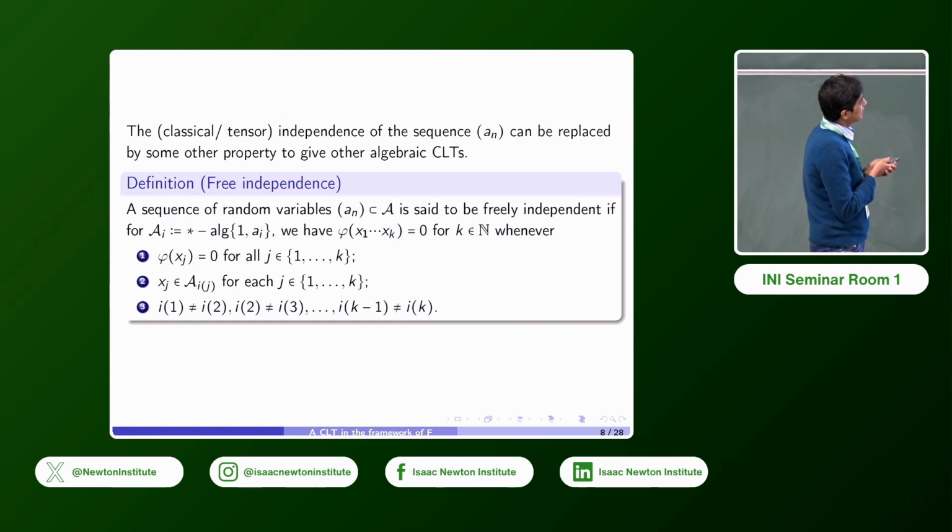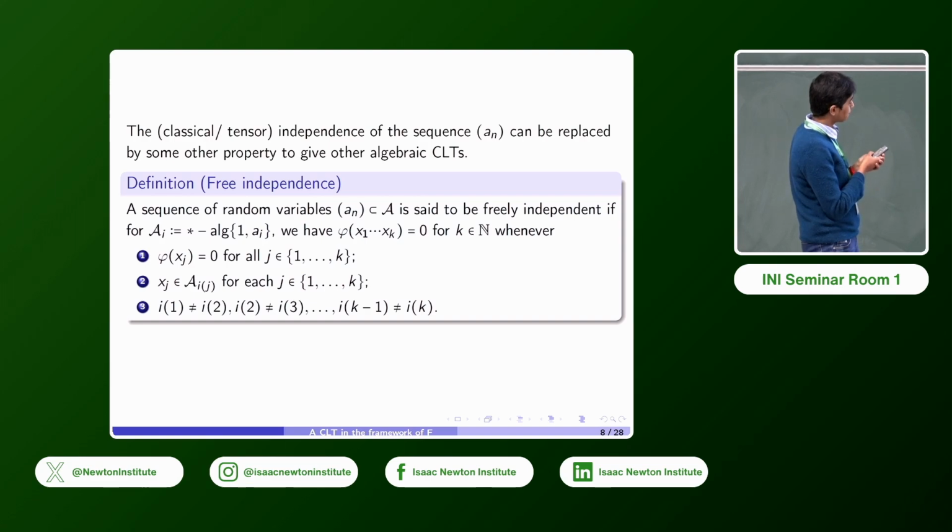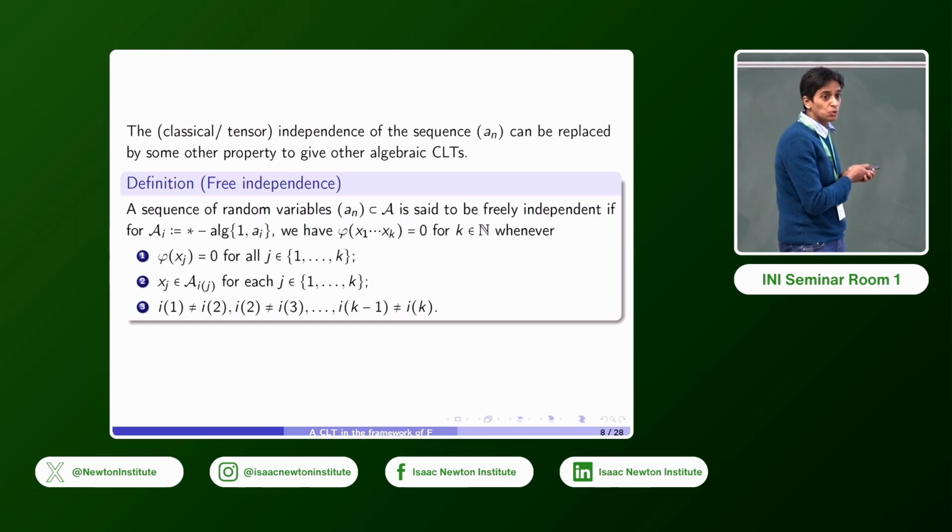A sequence of random variables a_n in a star algebra A is freely independent if, when we have that calligraphic A_i is the unital star algebra generated by a_i, we have φ of products of this form is 0 for all k and n when these conditions are satisfied. φ of each x_j is 0, each x_j comes from the unital star algebra A_{i_j}, and neighboring indices are not equal to each other.